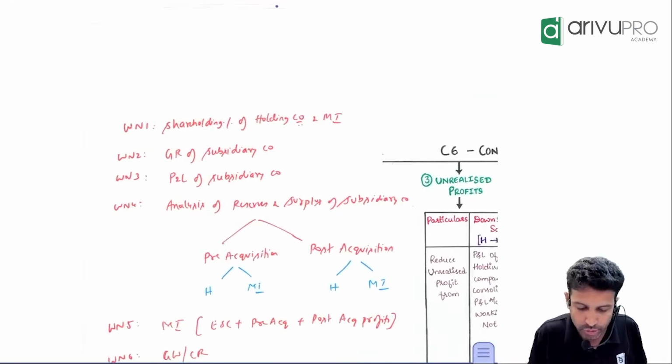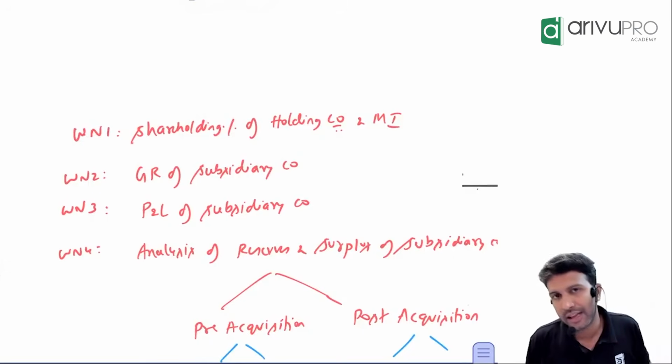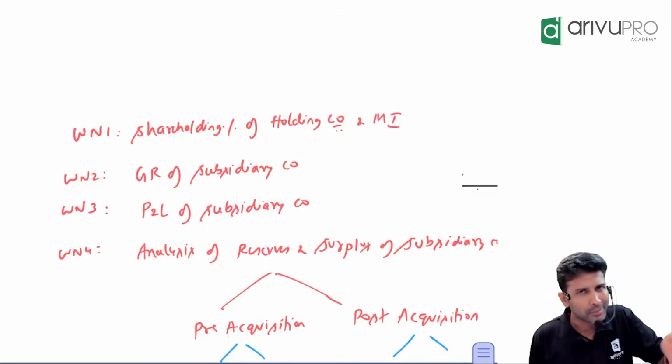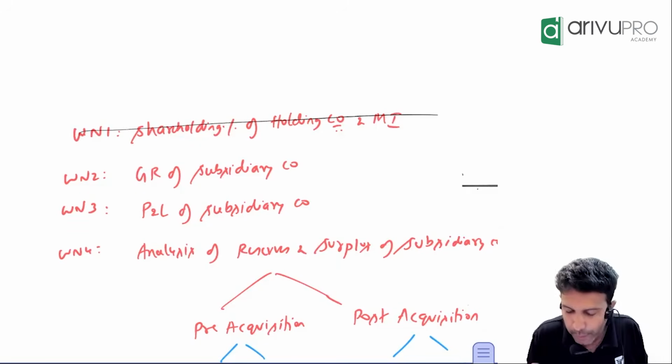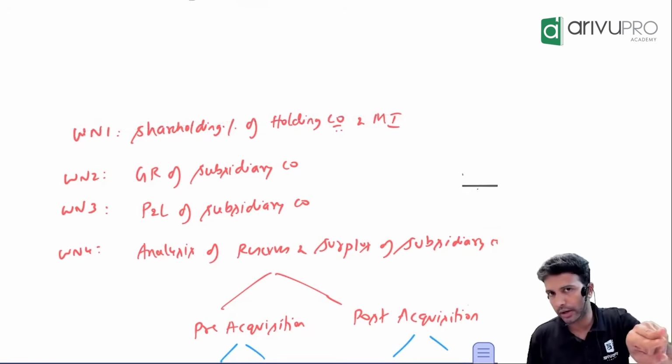First working note is to find out the shareholding percentage. How much shares holding company is having in subsidiary company. Sometimes this will be directly given to you in the question. If it is given, then should we have to prepare it or cut it off? Cut it off. If they have not given shareholding percentage, find it.